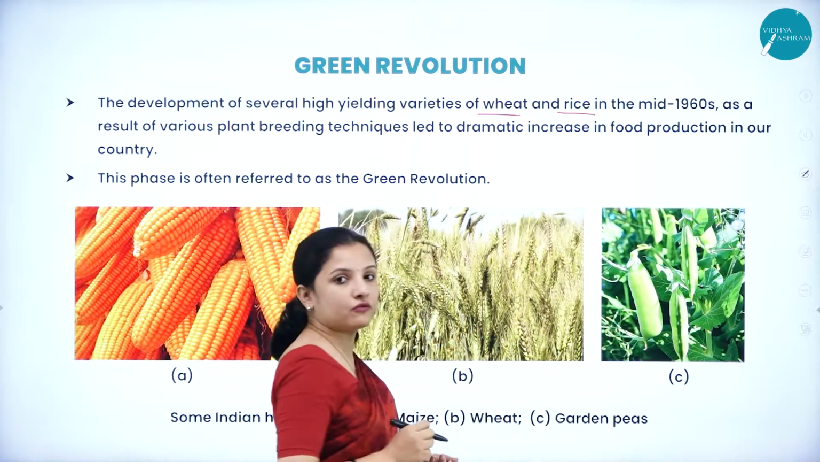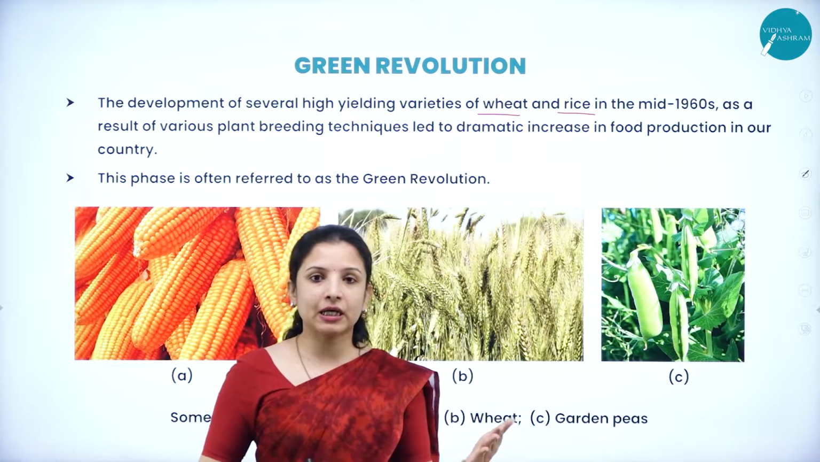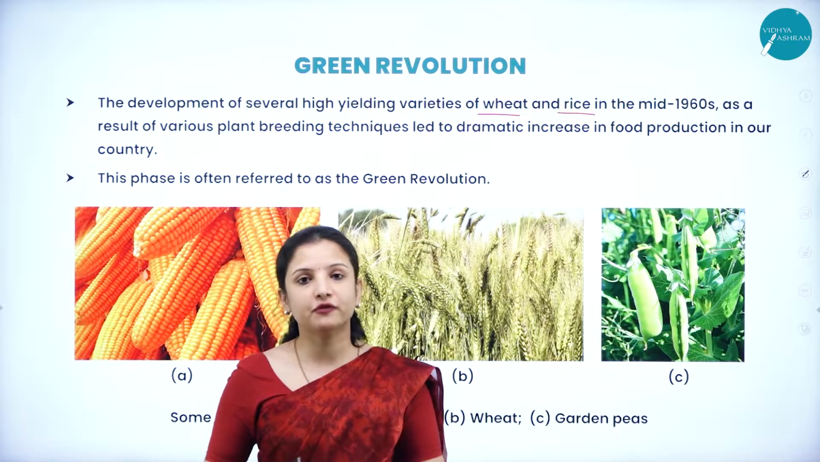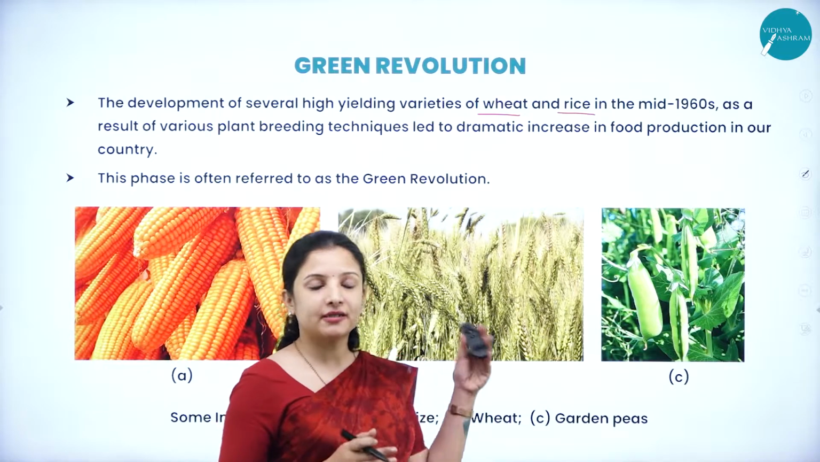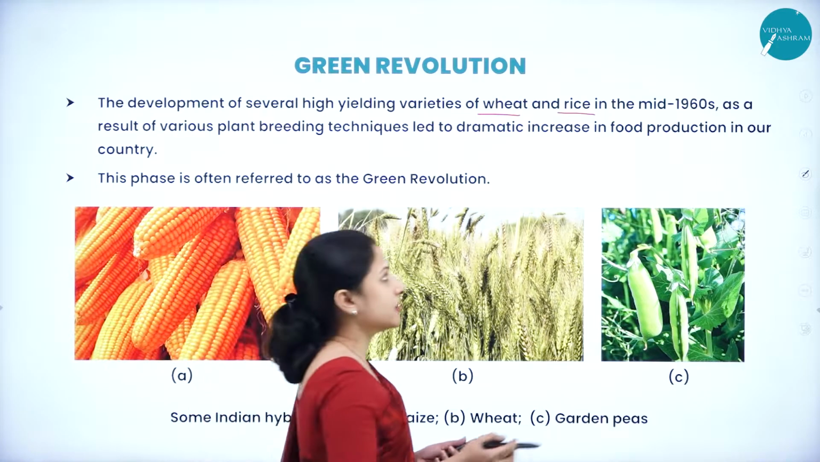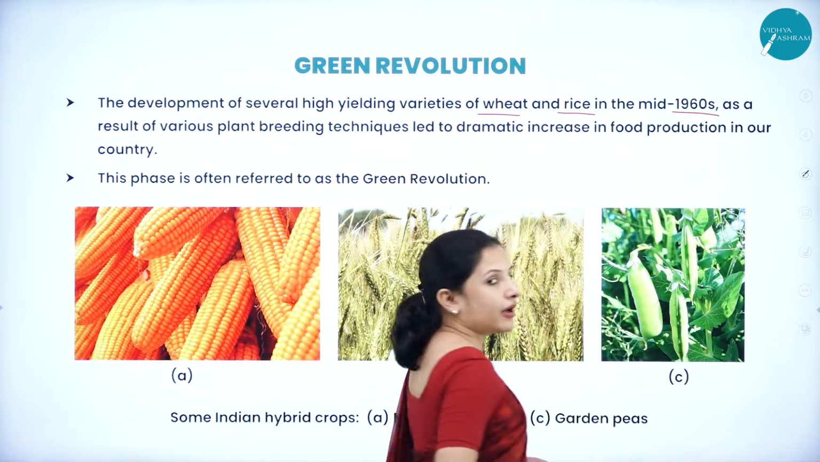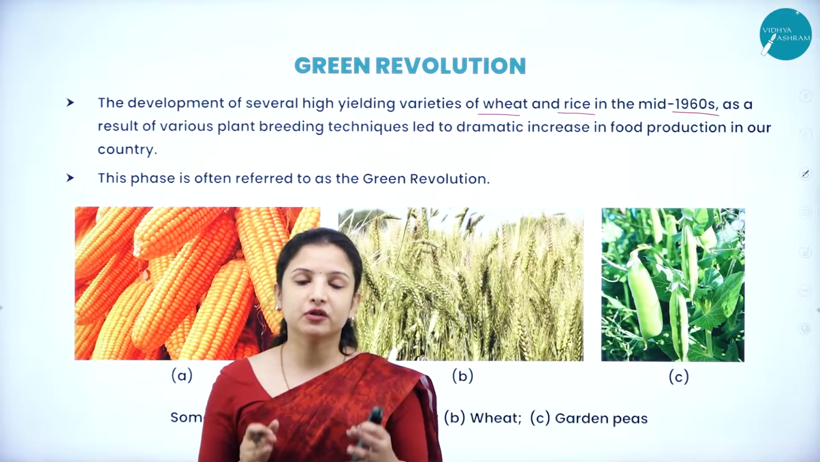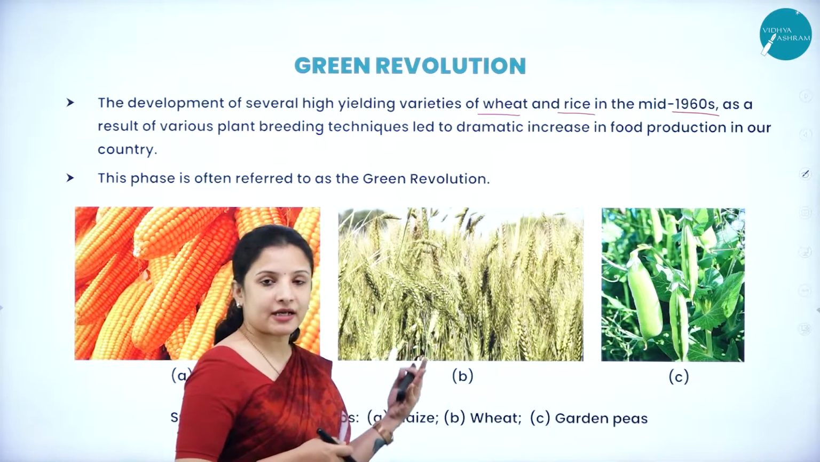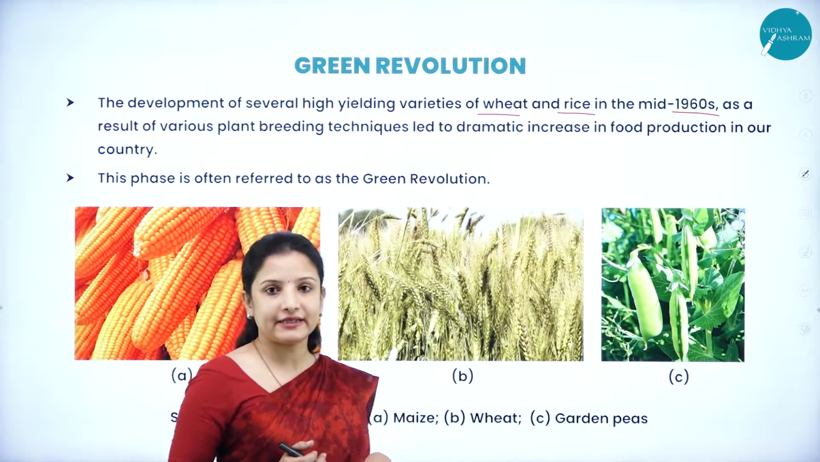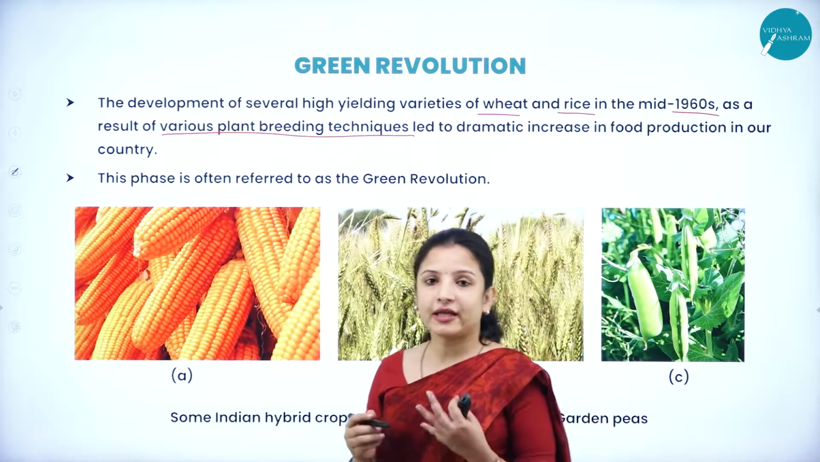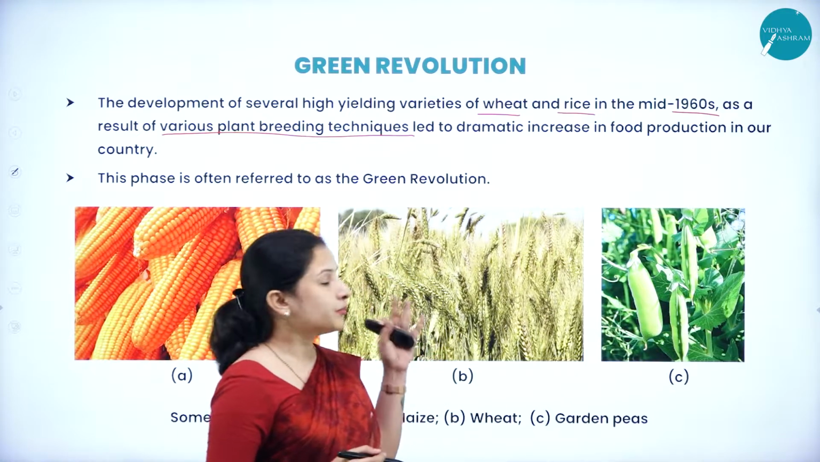Why did they concentrate on wheat and rice? Because in North India, the staple food of the people is wheat, right? And in South India, the staple food of the people is rice, right? So that is why they first concentrated on improving the varieties of wheat and rice somewhere in the mid 1960s. After independence, in order to fulfill the demands of the growing population in terms of food, they decided to release new high yielding varieties of wheat and rice in the mid 1960s as a result of various plant breeding techniques, which led to a drastic increase in the production of food.